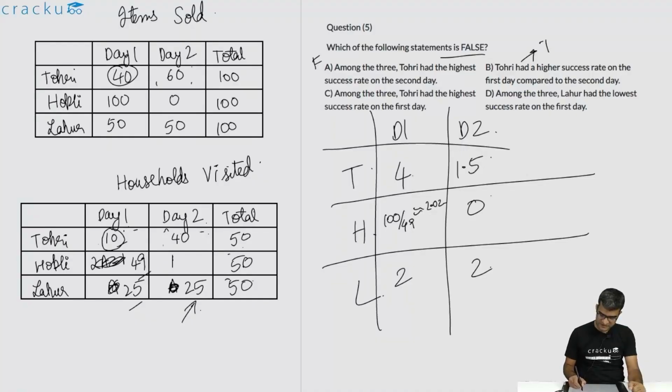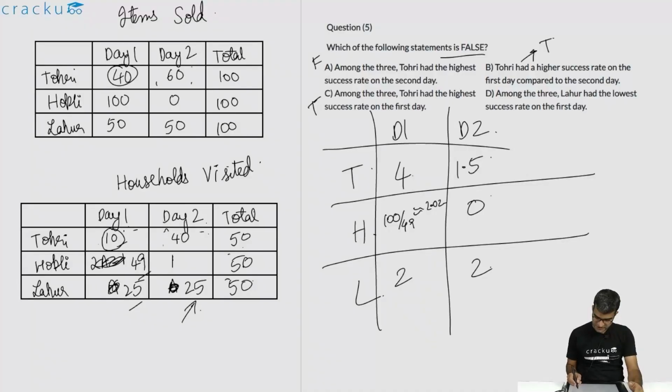This is true. His success rate on the first day is 4. On the second day, it is 1.5. Among the three, Tohri had the highest success rate on the first day. This also is true. His success rate is 4. The remaining 2 were 2.02 and 2. Among the 3, Tohri had the lowest success rate on the first day.